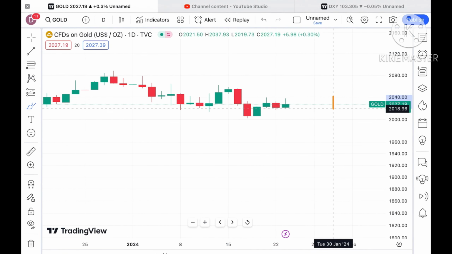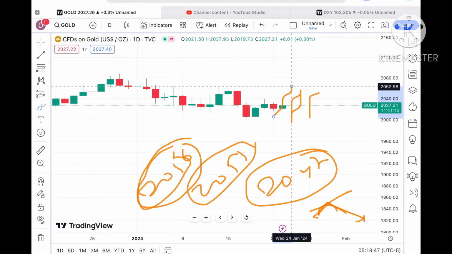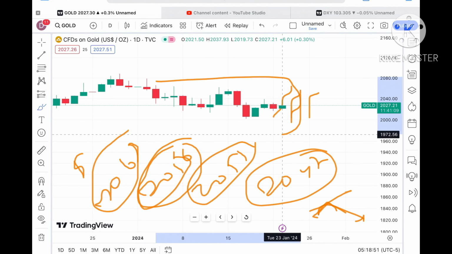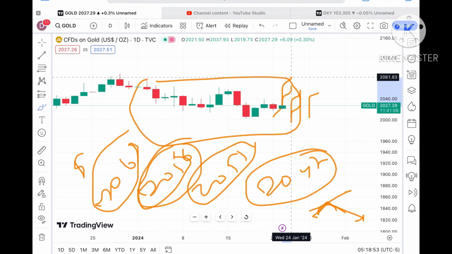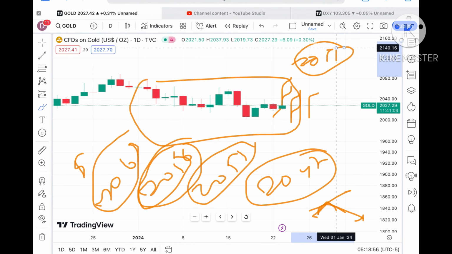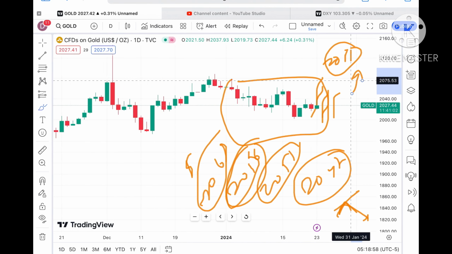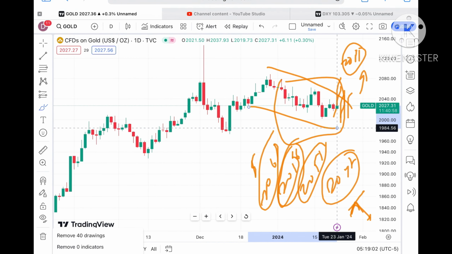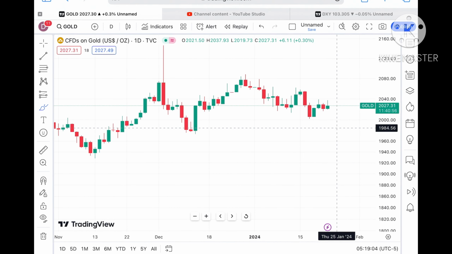Once it starts going up to 2047, we can see a further upside movement towards $2051, and from there a further high towards around 2056. As soon as it starts sustaining 2056, we can see a further high, and a probability of crossing the 2063 level. From there a zone breakout will happen, so chances of going towards 2081 are there, and then a further high. A trend breakout will also happen, so we can see a further upside.